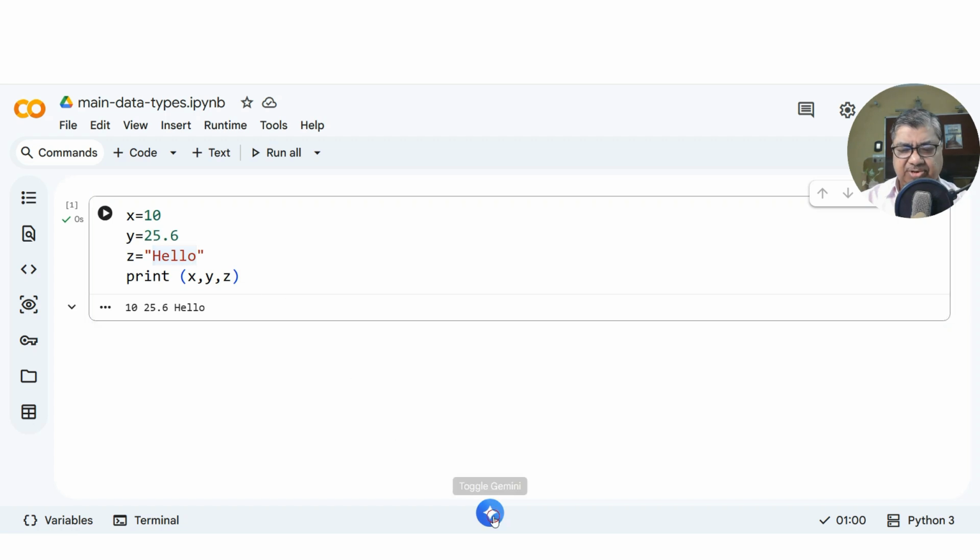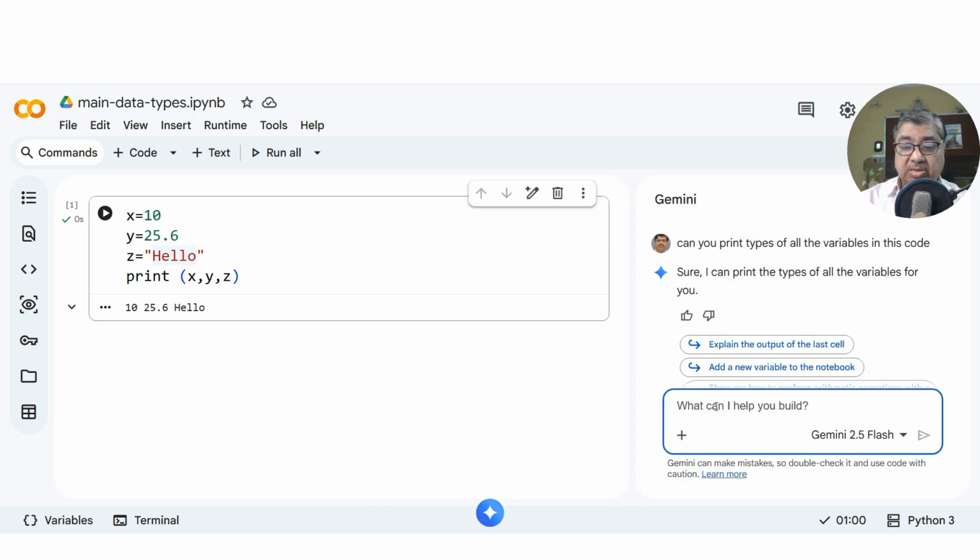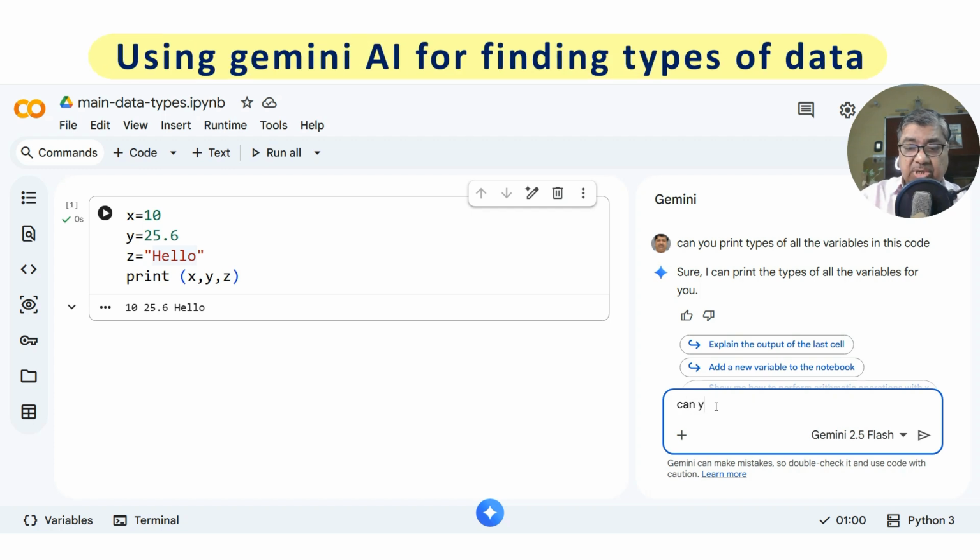Let us use AI for this. Can you add code to print types of these variables?